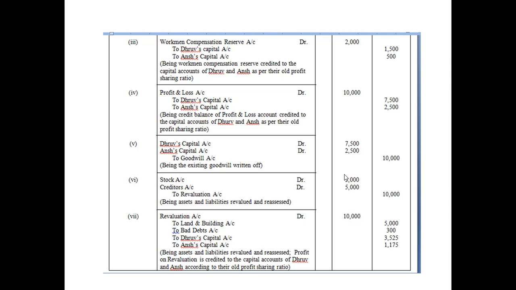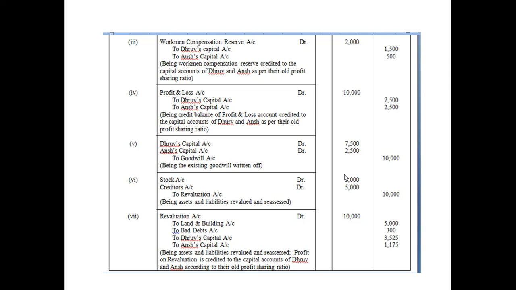So first of all, if you go through this question, we have workmen compensation reserve. As soon as you see this word reserve, it should strike in your mind that this reserve is a part of profit which is set aside for a future purpose.